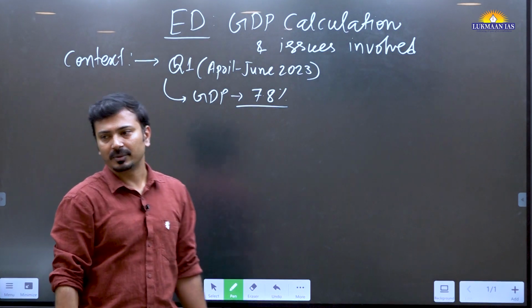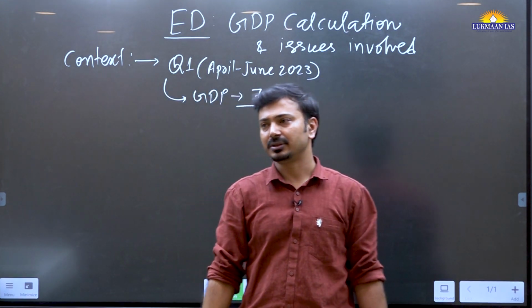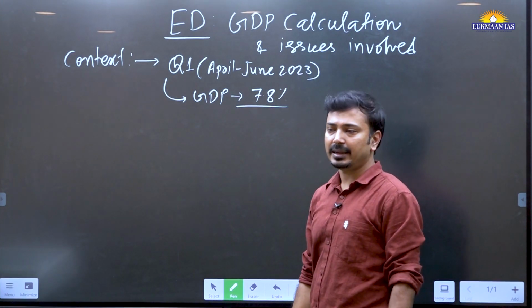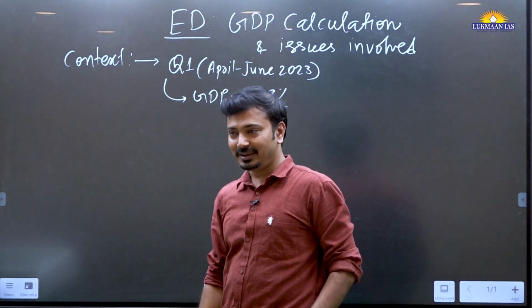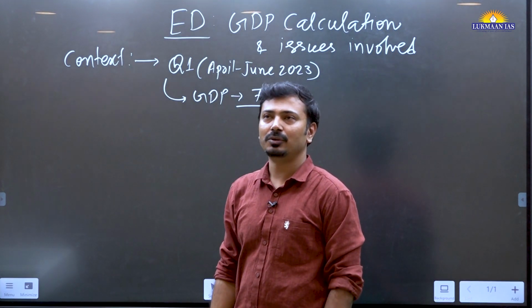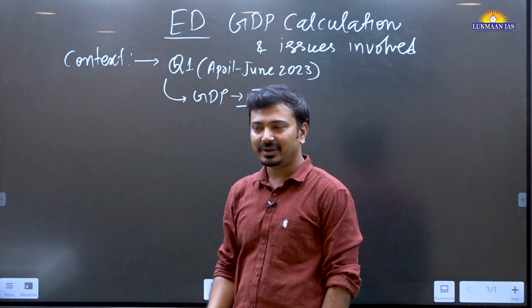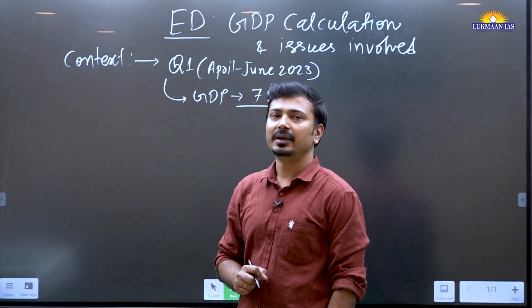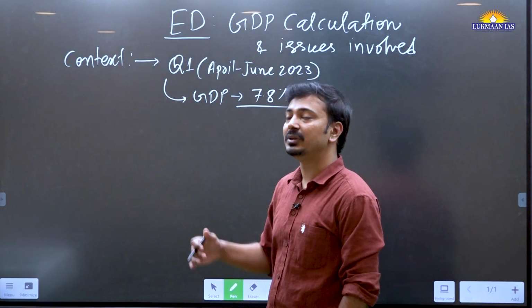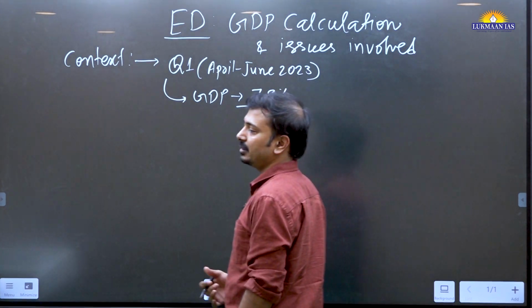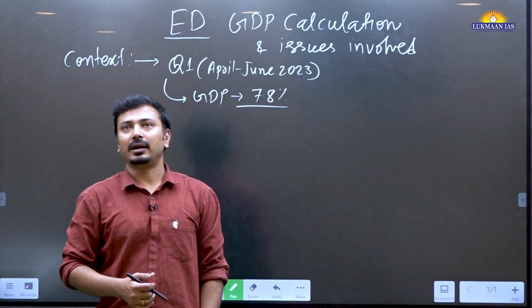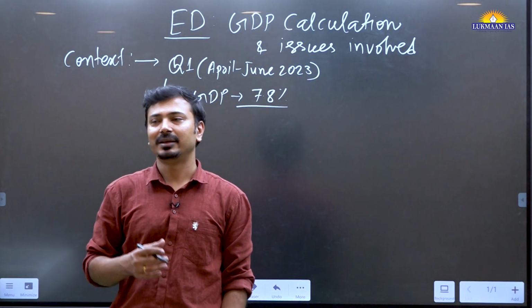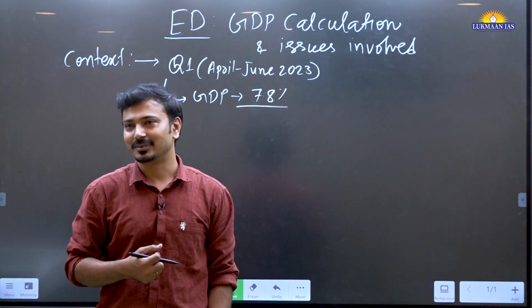Immediately the former finance minister Jairam Ramesh criticized this data as overstated, overvalued, biased, inflationary. There were several articles, including the explained page in the Indian Express, explaining the issues with the calculation of GDP in India. This becomes a very important topic for our GS3 paper, economy part. They love the GDP term.